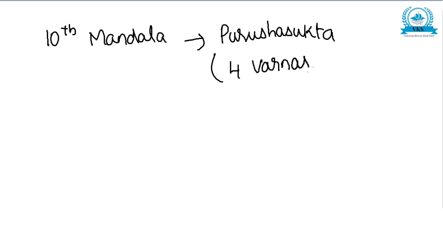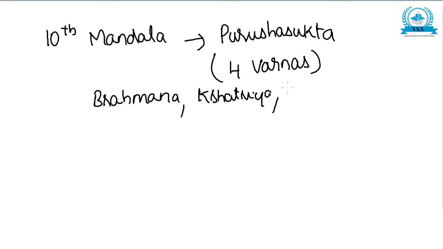Which are the 4 varnas? Brahmanas, Kshatriya, Vaishya and Shudra. The explanation about these 4 varnas is given in the 10th mandala of Rig Veda, and it is called Purusha Sukta.